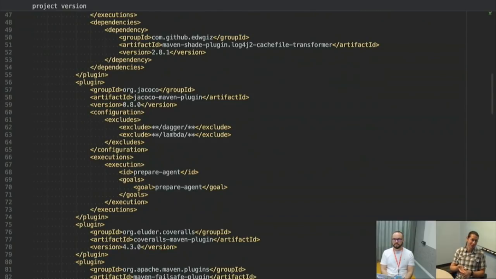Dagger is the one that I recommend using for Lambda, and the reason for that is that Spring generally brings a lot of dependencies in with it, and the larger that jar and the larger the zip that you send up to Lambda, it actually impacts how long it takes on the first run of a Lambda function, which is called a cold start. So you really want to try to minimize your dependencies as much as possible. Spring is componentized, but it brings a lot of dependencies in with it. Guice is much lighter weight, but it uses reflection quite heavily, and so that can incur a penalty at runtime.